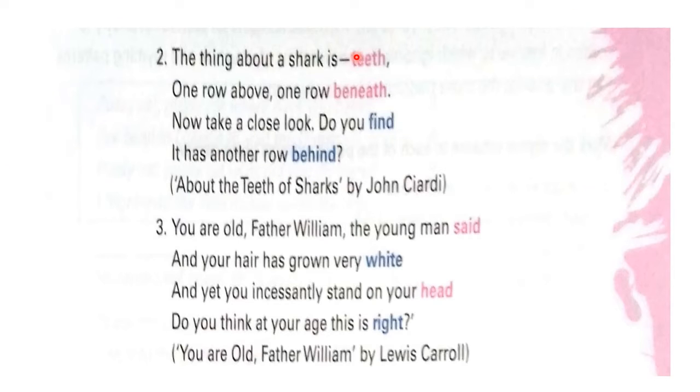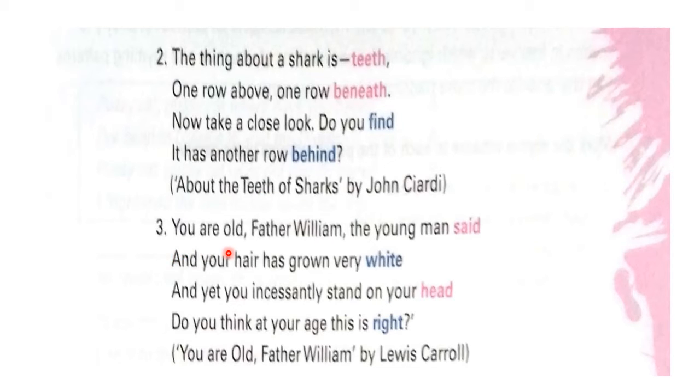So teeth and beneath rhyme. Now take a close look. Do you find it has another row behind? Find and behind, these are rhyming. So these are examples of end rhyme.